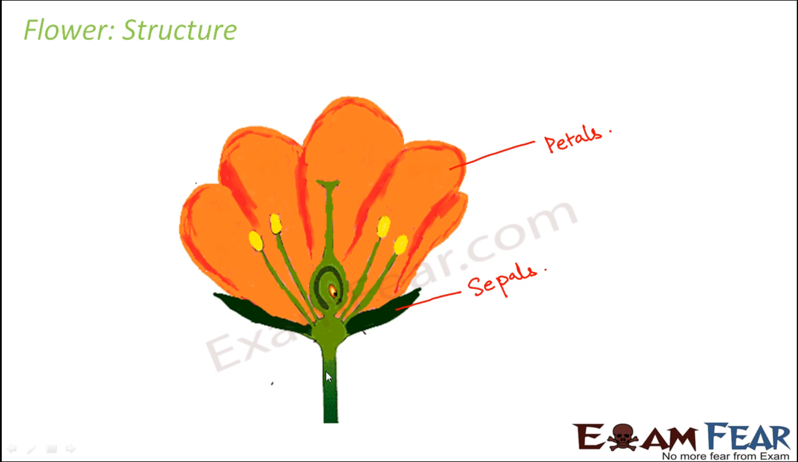This slender tube-like structure which holds the entire flower together is known as the stalk. This is the stalk of the flower. What about this swollen part which you see here? You see the stalk becomes a little swollen here. And what is this swollen part called? This is known as the thalamus.